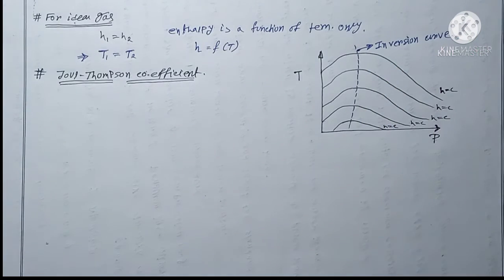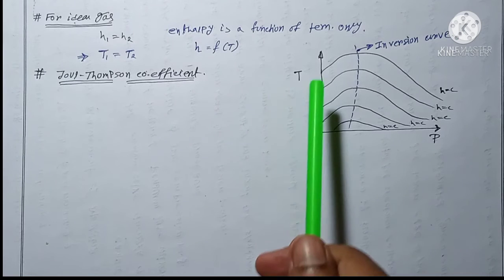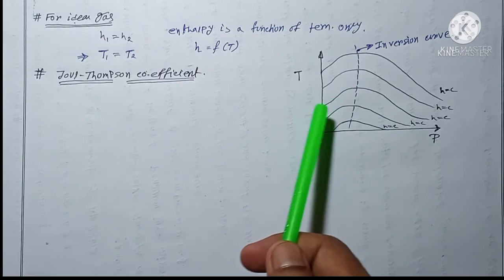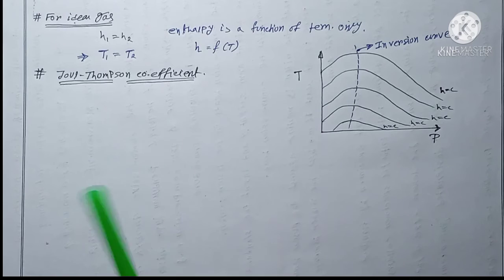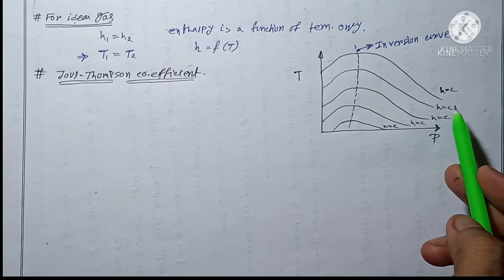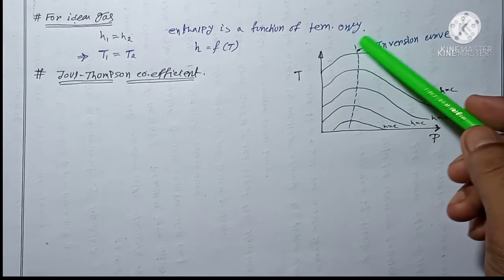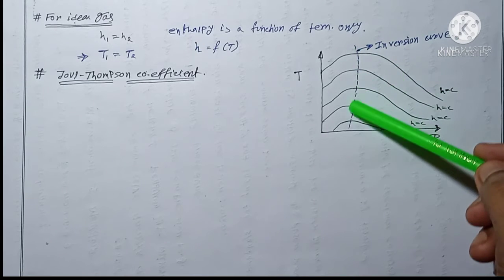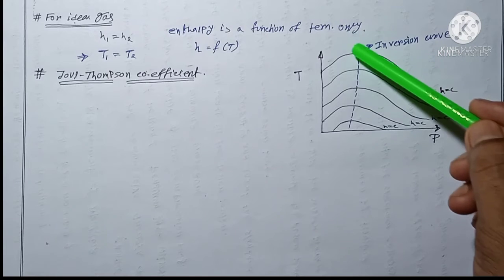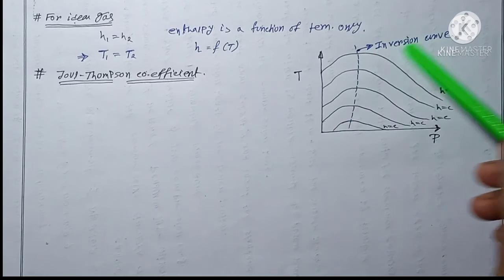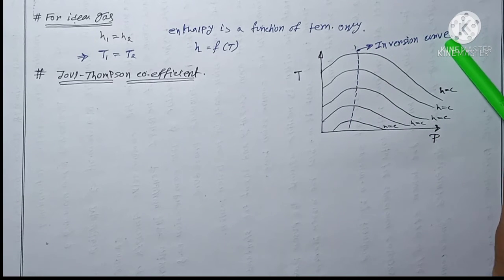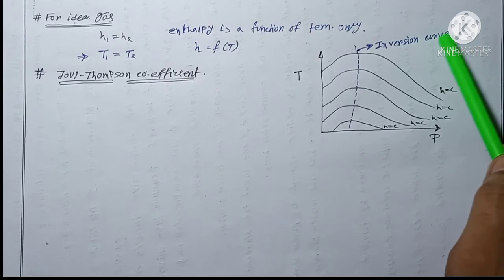Getting my point? Once again, along the x-axis I take pressure, along the y-axis I take temperature, and the curves are constant enthalpy curves. If I join all the peak points of the constant enthalpy curves with a line, I get another curve known as the inversion curve.